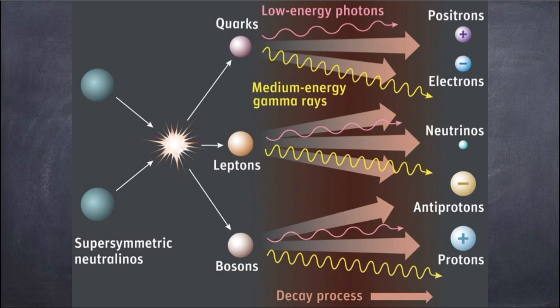So this was the desired model. Two supersymmetric neutrinos will combine, fuse together, to give subatomic particles like quarks, leptons, and bosons. After the decay process, bosons will decay into protons, leptons into neutrinos and antiprotons, and quarks, along with low energy photons, will get converted into positrons and electrons. This was believed to have happened, but we could not prove it. Next slide.